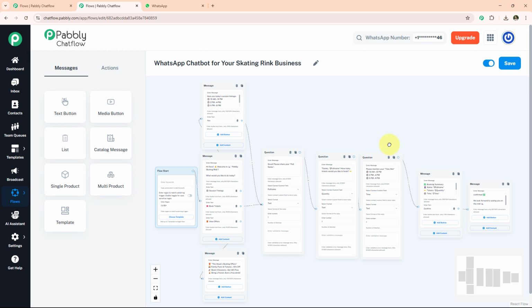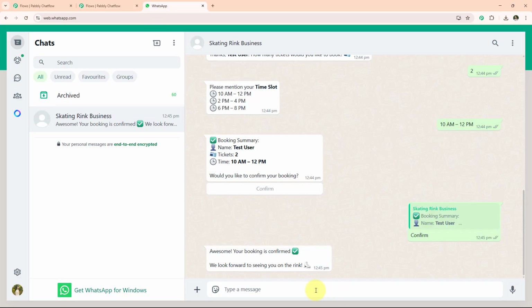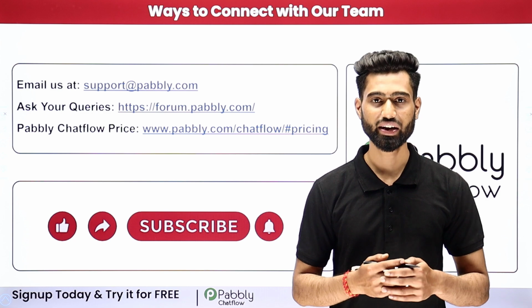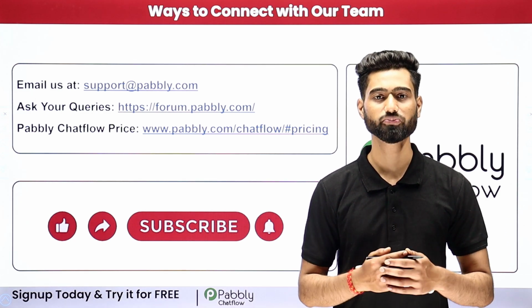Now it's time to test it. Simply go back to our WhatsApp dashboard and simply type view offers. After typing, you will see I am getting the response. So we are successfully creating our WhatsApp chatbot with the help of Pabbly Chatflow. Not only this chatbot, you can create multiple WhatsApp chatbot with the help of Pabbly Chatflow.